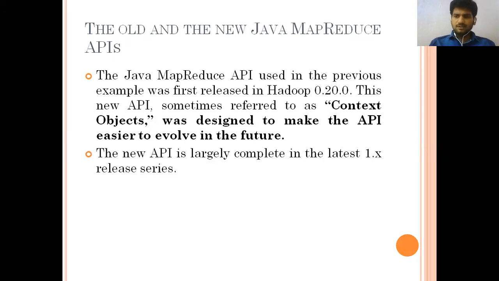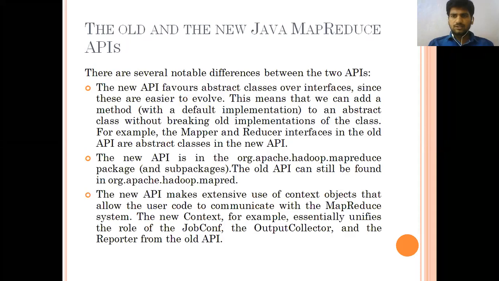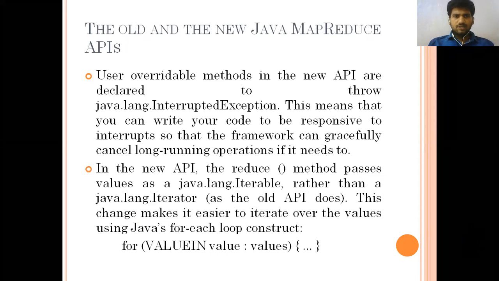And still, in some of the Hadoop systems, when we are doing the configuration, we can include the old API also. So how we can include it, those lines will be there. The old API is still found in the org.apache.hadoop.map package. So the old package is still available. These are the points we already discussed in the last class.